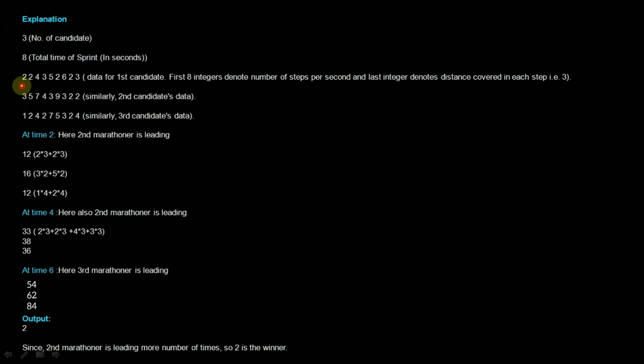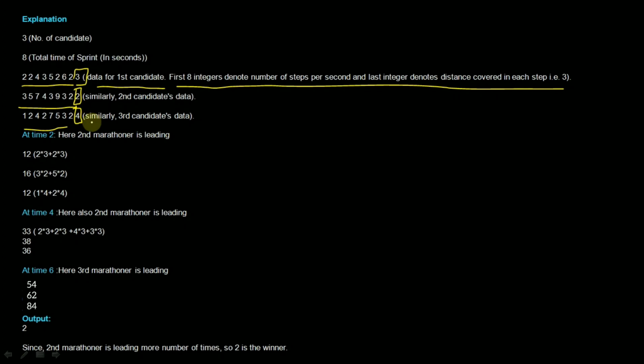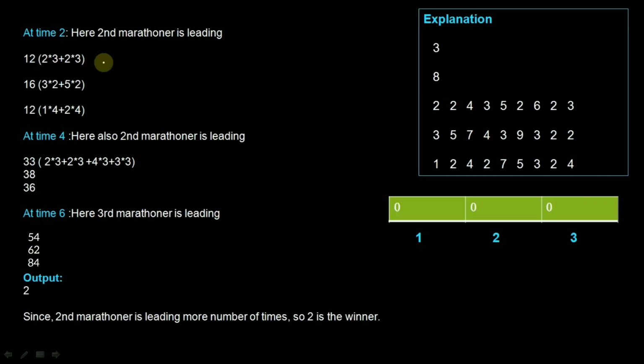Here you can see that for each participant, t plus 1 integers are coming. Here I have written the data for the first candidate. The first 8 integers denote the number of steps per second and the last integer denotes the distance covered in each step, that is 3. So in this case the distance covered in each step is 3. In the second case it is 2, and for the third participant the distance covered in each step is 4. Okay, let's calculate the distance for 2 seconds.